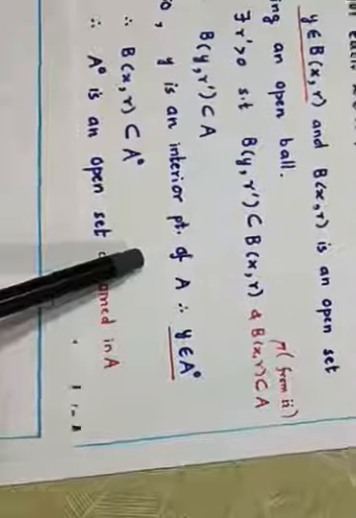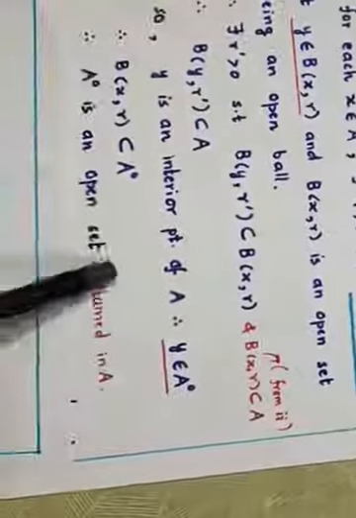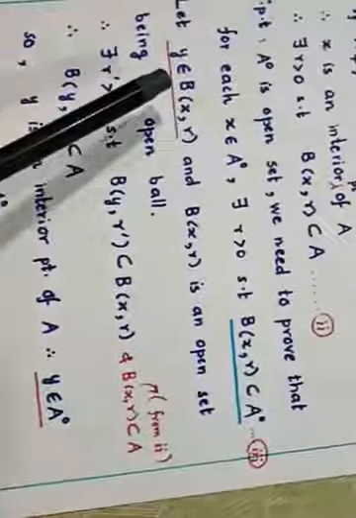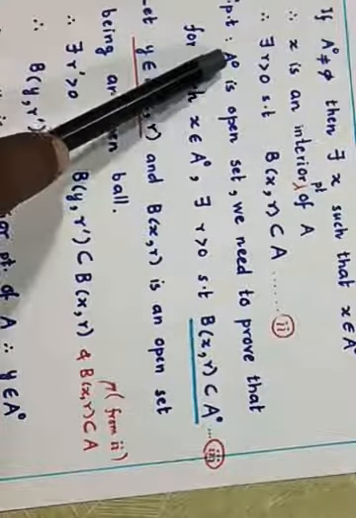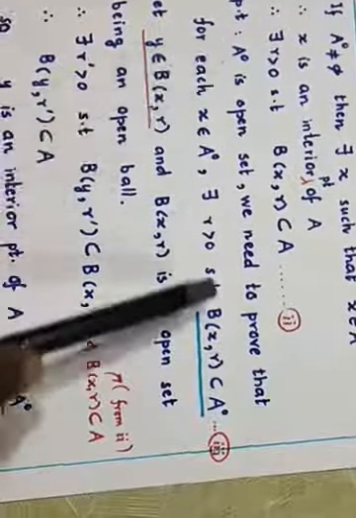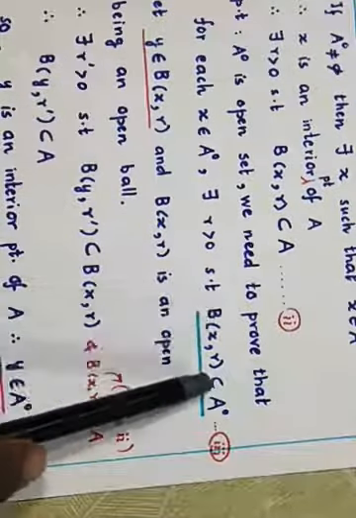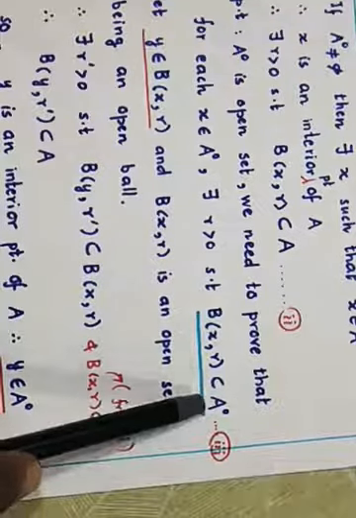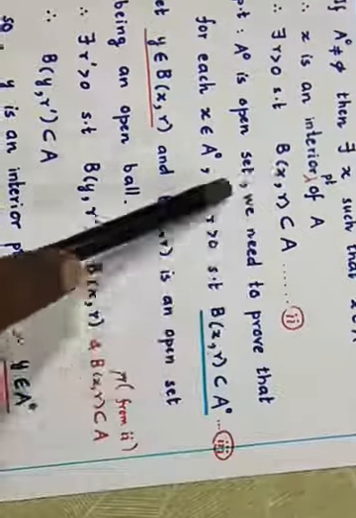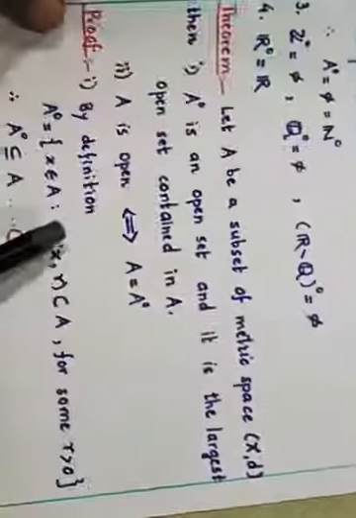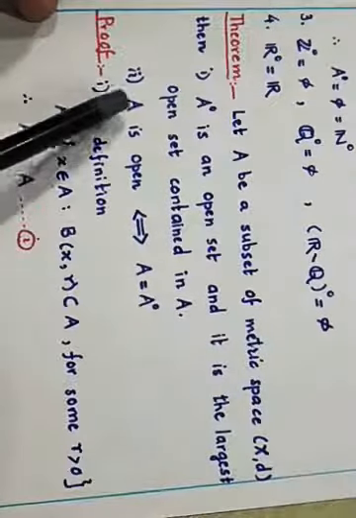This was the first thing we wanted to prove, because we had taken a point X here, and we have proved that there is an open ball B(X, r) which is contained in A interior. So this is an open set. This was the first result. The second result is to prove that A is open if and only if A is equal to A interior.